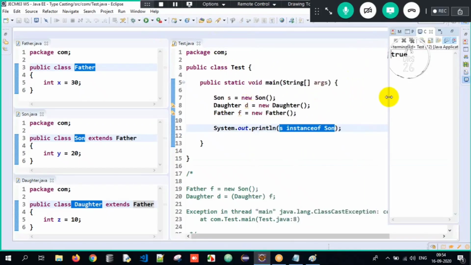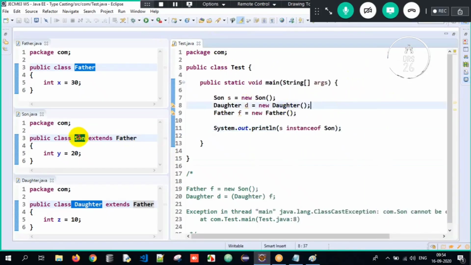Why is it true here? Guys, common sense. When I create an object of Son, will it have the properties of Son? Obviously yes. S is the object of Son, so it has the properties of Son. Therefore the output is true here.